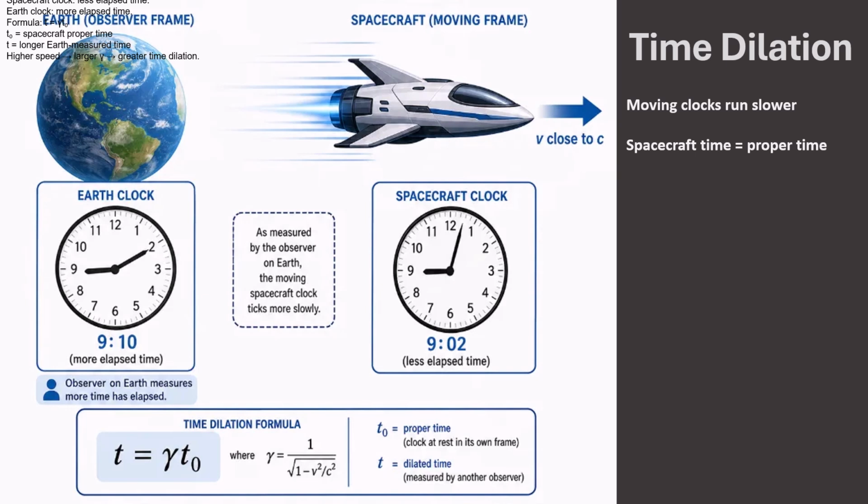That is why less time has elapsed on the spacecraft clock. More time has elapsed on the Earth clock. The formula is T equals gamma times T0. Here, T0 is the proper time measured by the spacecraft clock. And T is the longer time interval measured by the Earth observer. The faster the spacecraft moves, the larger gamma becomes, and the greater the time dilation.